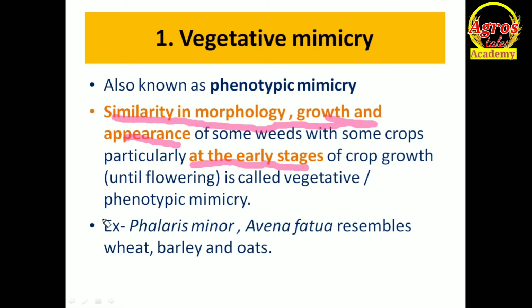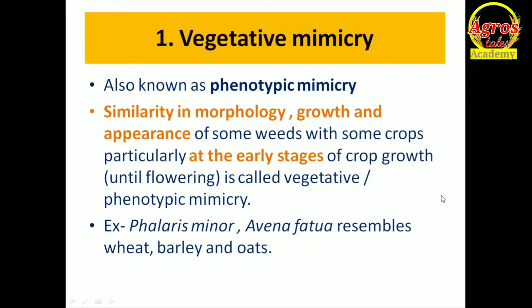As examples, I have considered Phalaris minor and Avena fatua. Phalaris minor is also known as canary grass and Avena fatua is wild oat. They resemble wheat, barley and oats. When Phalaris minor and Avena fatua are present in the field, it is impossible to differentiate which one is wheat, which one is Phalaris minor, which one is oat and which one is Avena fatua.